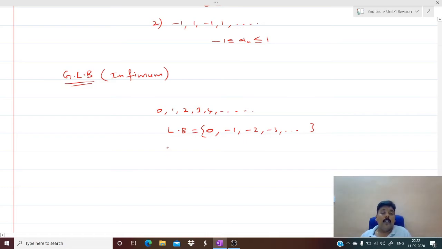Out of these lower bounds, which is the greatest lower bound? That is nothing but 0. So this we call the infimum or the greatest lower bound. Very simple. The infimum is the least element in the sequence. Similarly, we have the supremum, the least upper bound, or we call it the supremum.